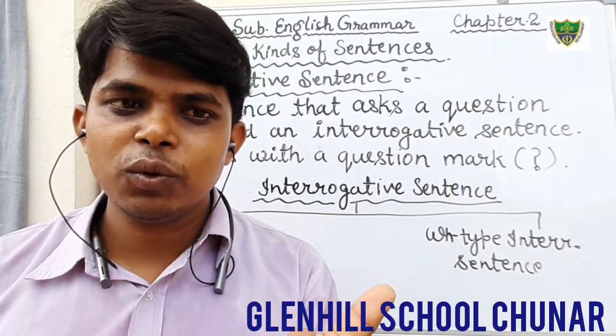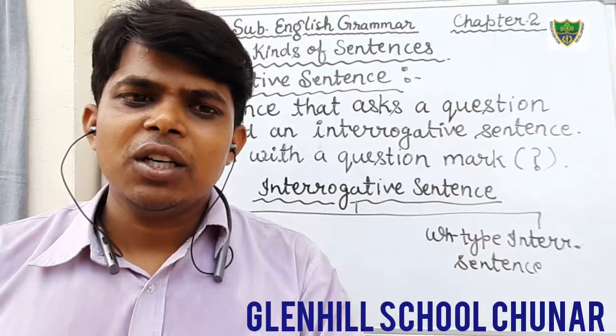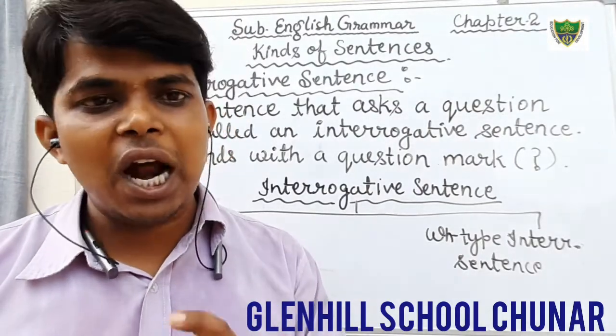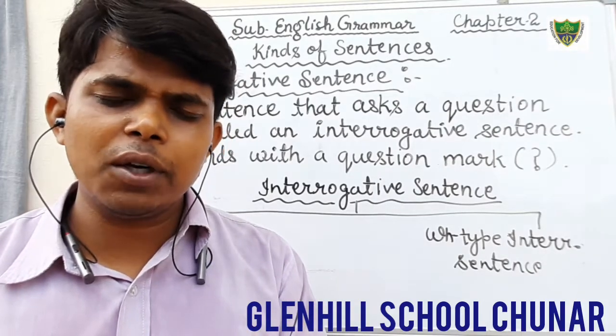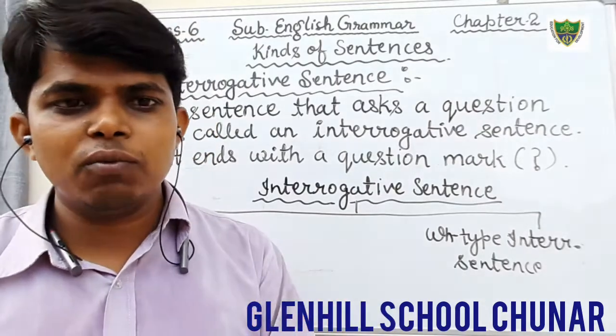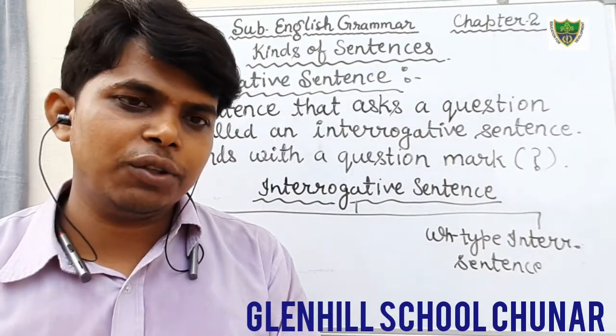What is "do"? Do is a helping verb. So yes-no type sentences are those which start with a helping verb, and the answer can be given in one word, yes or no. That is known as the yes-no type interrogative sentence.